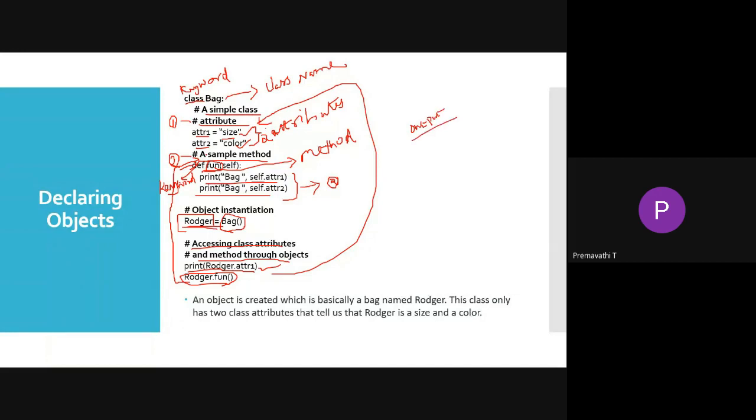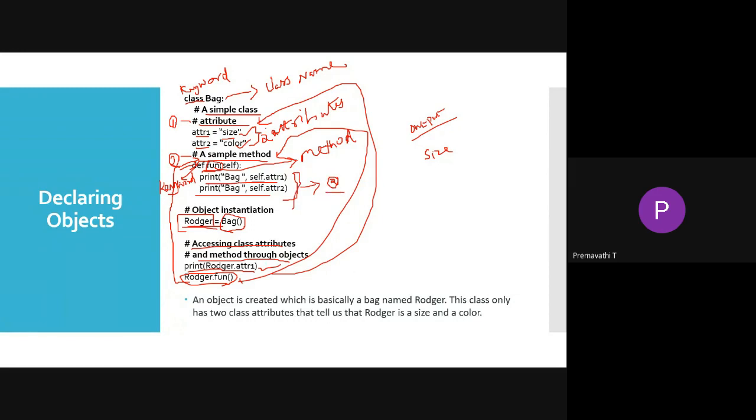So the first thing, this statement will be executed. The print Roger dot attribute one is size, so it will be printed first. Then when we are calling the function, it will go to the method second. There will be a function having two print statements, so it will be printed second.